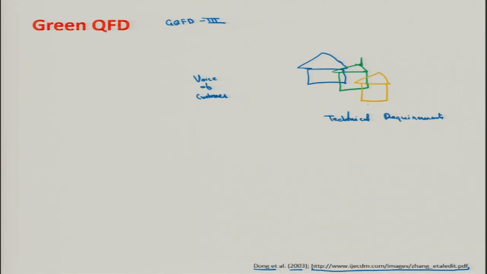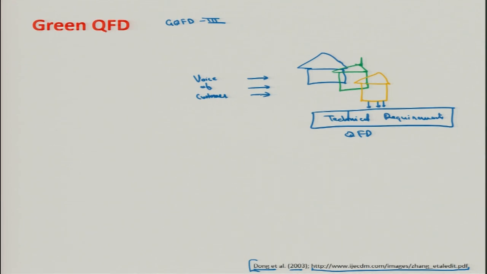Right. So, these will give us the technical requirements. Those are gotten from these. All these illustrations are adapted from this research only, Dong et al. So, this is the QFD that we conduct. So, voice of the customer is the input and we get the technical requirements.